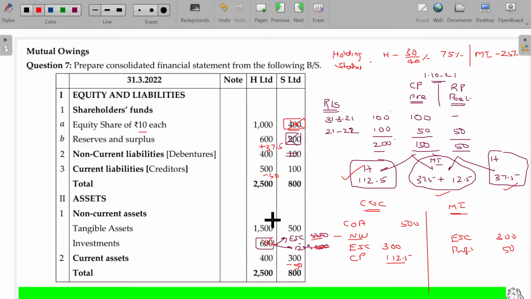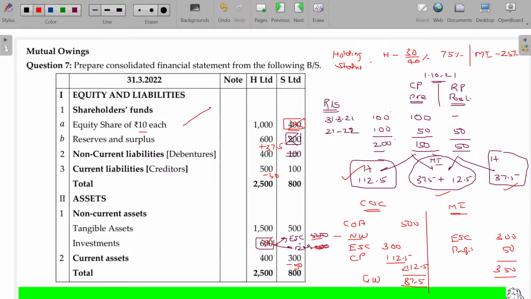Is that clear? So I have put the tick mark for all the three. So the total net worth being 412.5, but the payment is 500 rupees, excess by 87.5. Am I right? So as you pay more, then it is called loss or goodwill here. So 350 will be the minority interest. Now I am going to incorporate that.